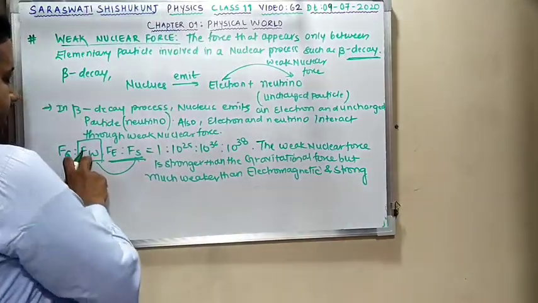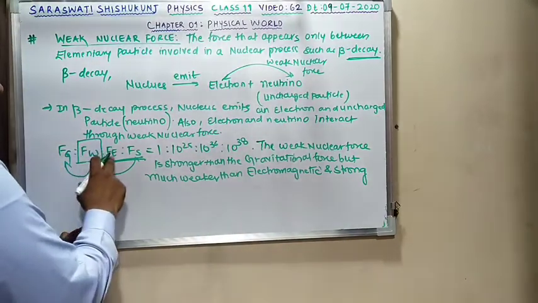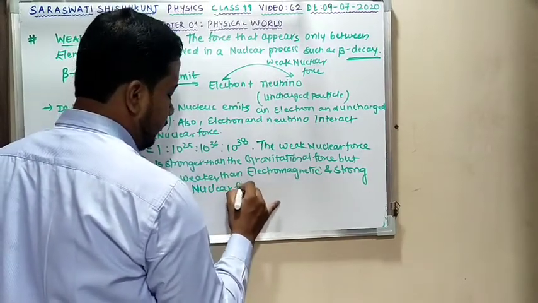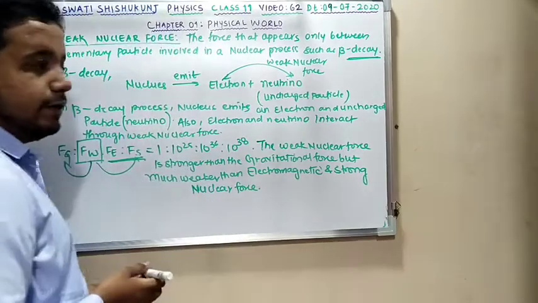Here you can see Fw is greater than Fg but less than Fe and Fs, strong nuclear force. Is this clear?